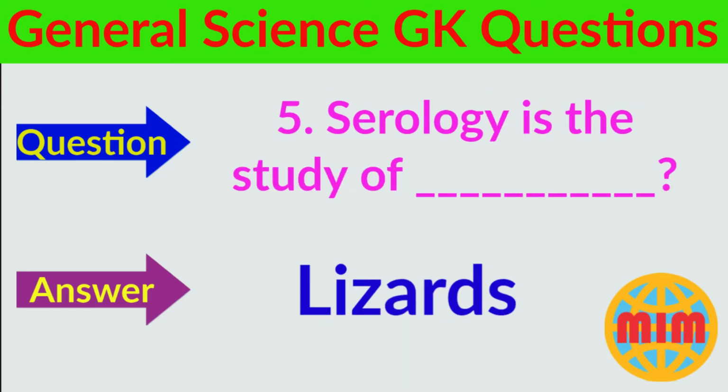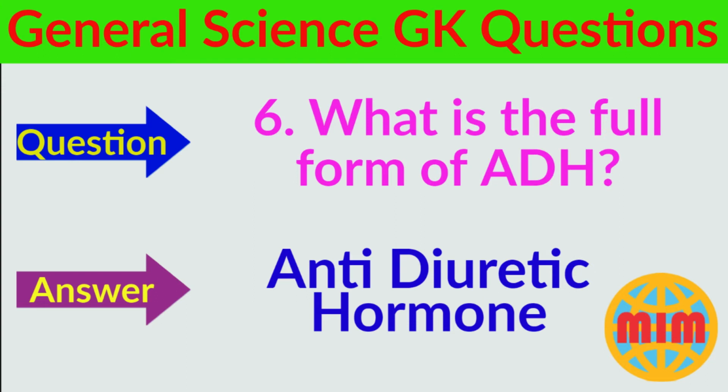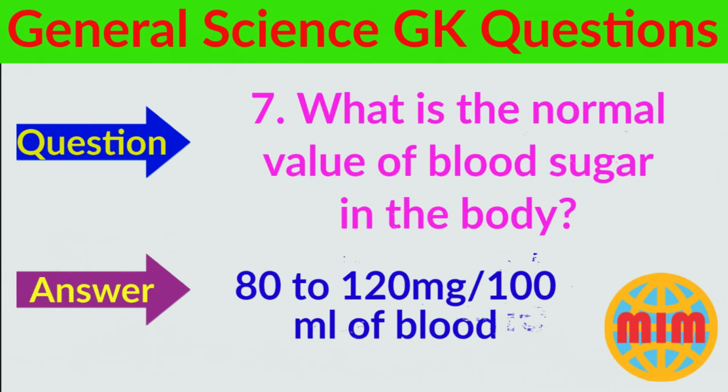Question number 5. Serology is the study of what? Question number 6. What is the full form of ADH? The answer is antidiuretic hormone. Question number 7. What is the normal value of blood sugar in the body? The answer is 80 to 120 mg per 100 ml of blood.